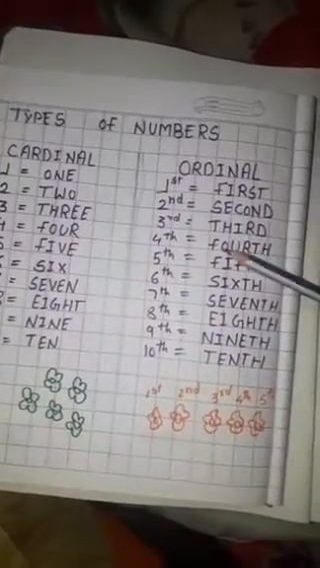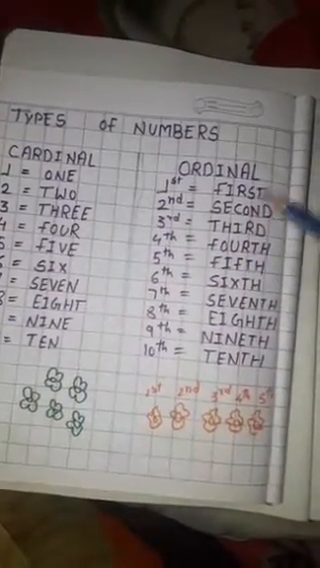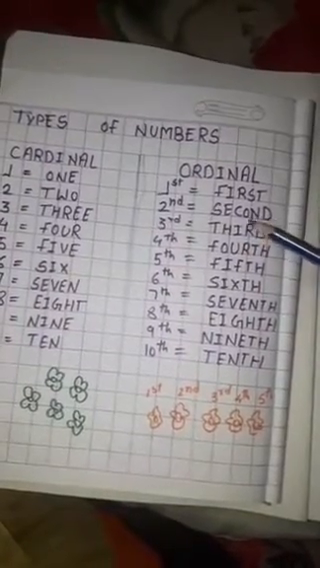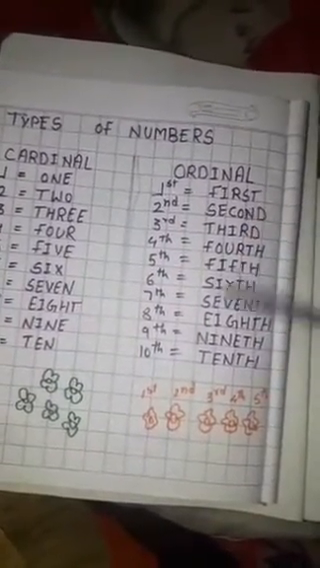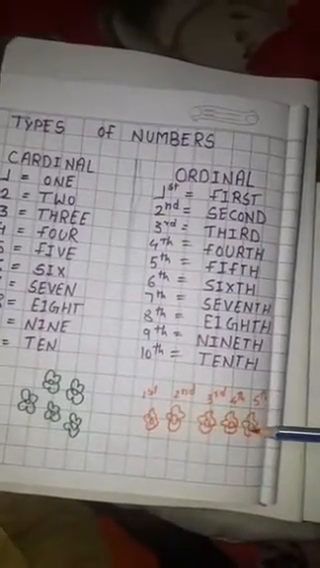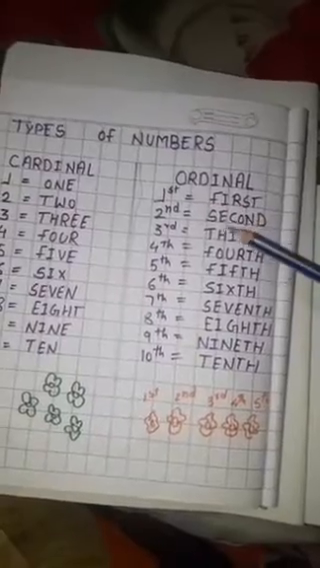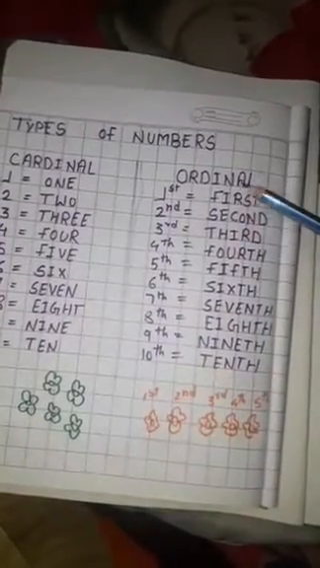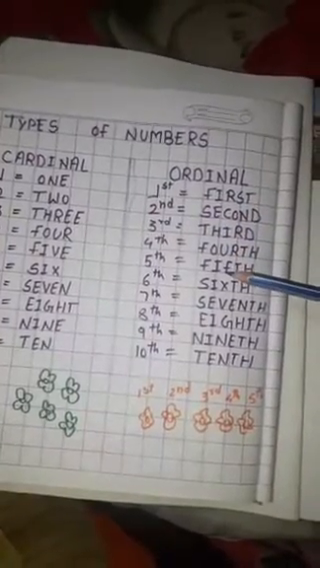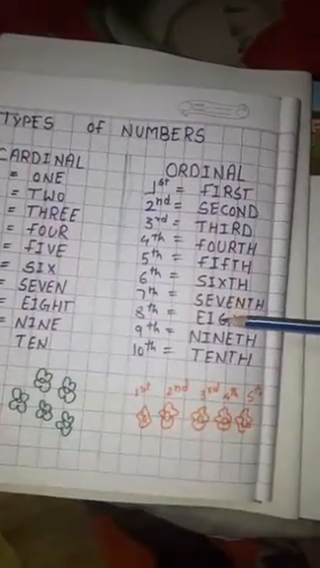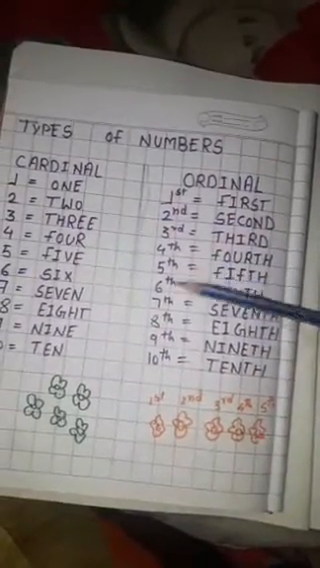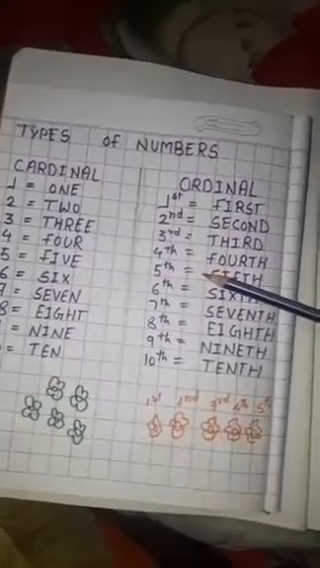Then what is the ordinal number? When we talk about position, we use ordinal numbers like first, second, third, fourth and fifth. So when we talk about position, we use ordinal numbers: first, second, third, fourth, fifth, sixth, seventh, eighth, ninth and 10th. Always remember the types of numbers: cardinal number and ordinal number.